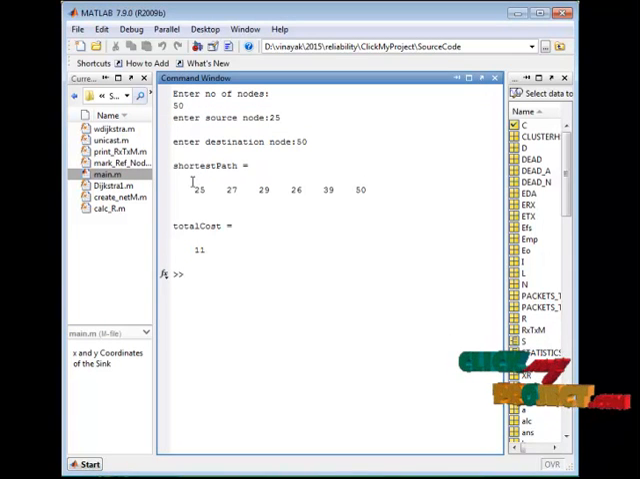And this is also the shortest path between the source node 25 and destination node 50, and the calculate R function shows the total cost between the source and destination nodes. So the initialization of energy, which maintains the link reliability and stability of the nodes in the network, is done by the LEACH protocol. So the LEACH protocol maintains stability compared to the other existing protocols.